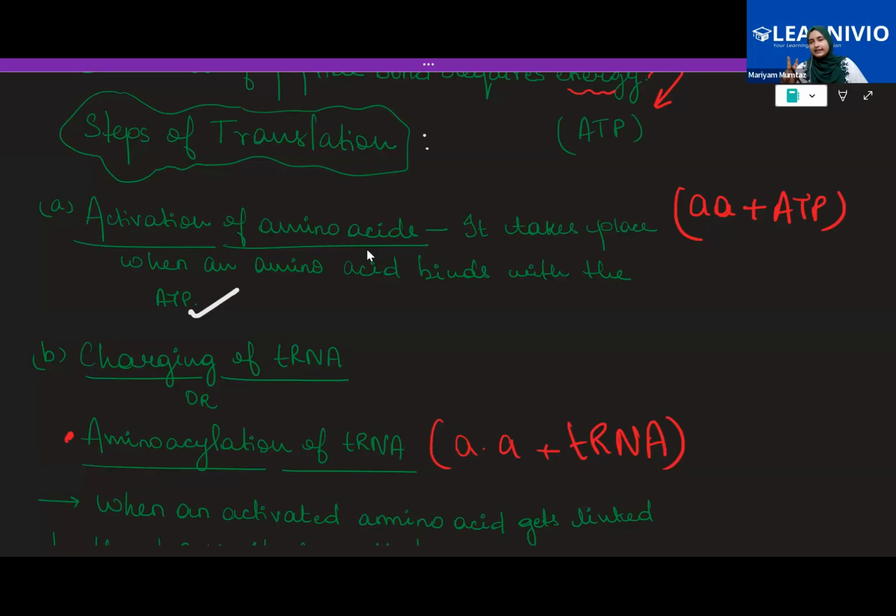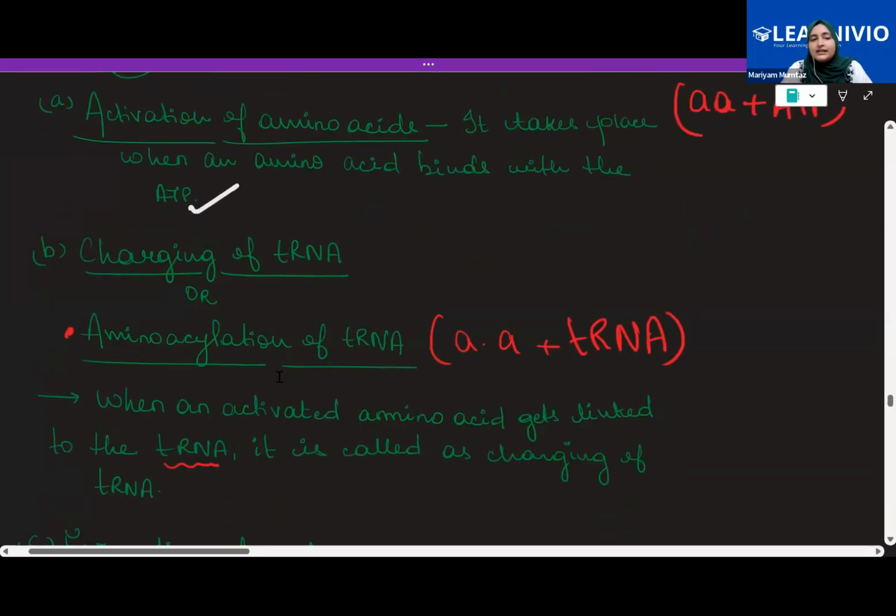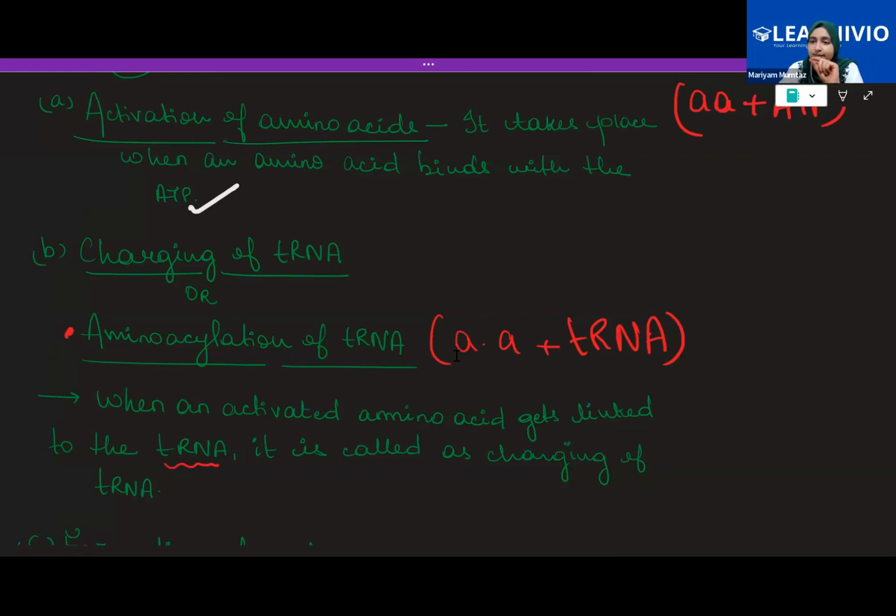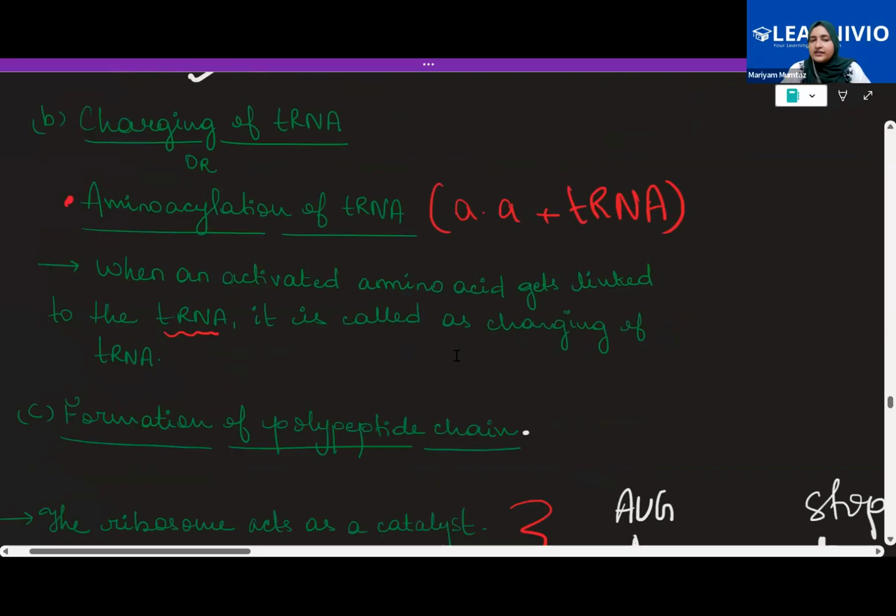because they have to form the peptide bond. Secondly, these activated amino acids go and now they meet with the tRNA. So when the activated amino acids link with the tRNA, that process is called charging of tRNA, or you can call it aminoacylation of tRNA. You remember that loop of tRNA that had the aminoacyl synthetase loop? Here, DHU. Understood? So whenever the activated amino acid gets linked to the tRNA, we call it the charging of tRNA. This much is clear?